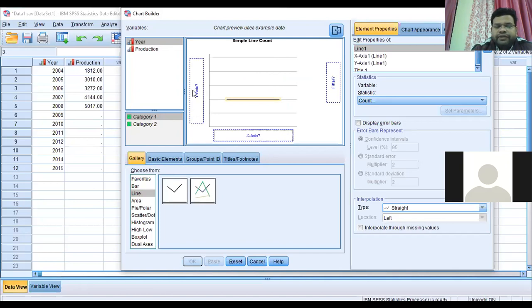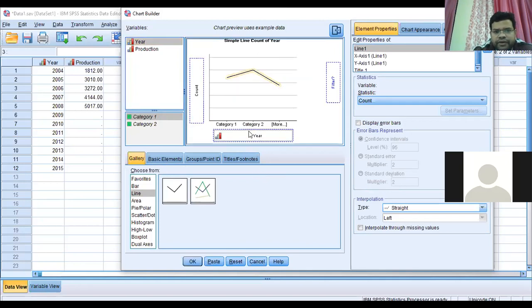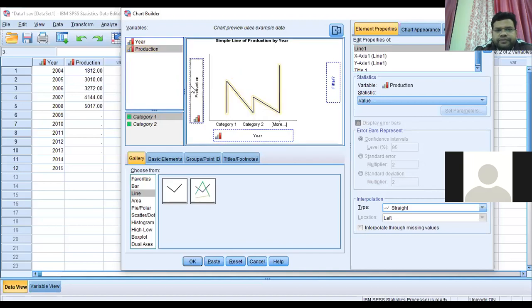Now, on the x-axis and y-axis, what do you want? The year will be on the x-axis, and production will be on the y-axis. After that you click OK.